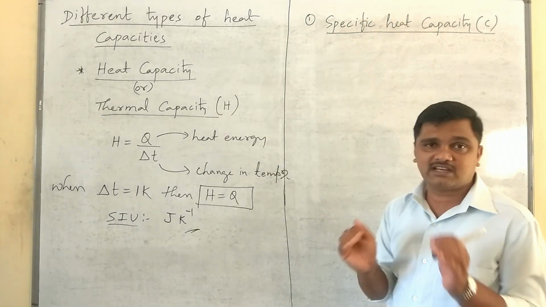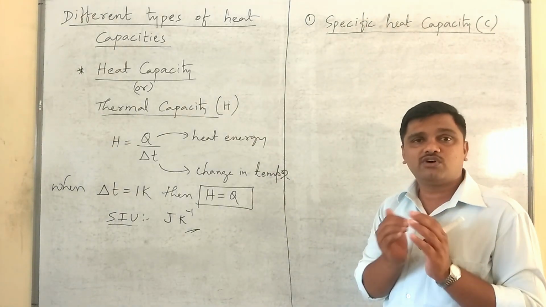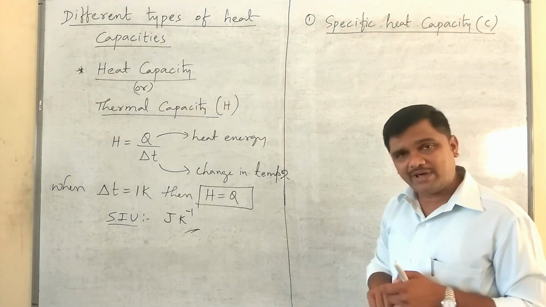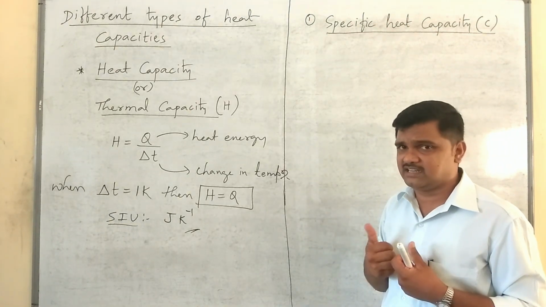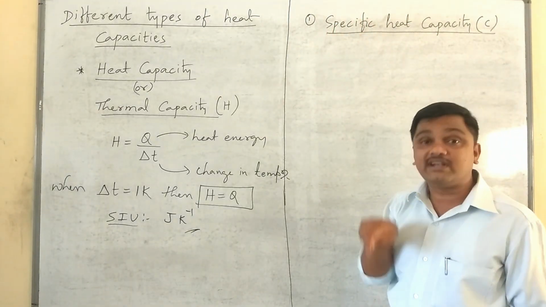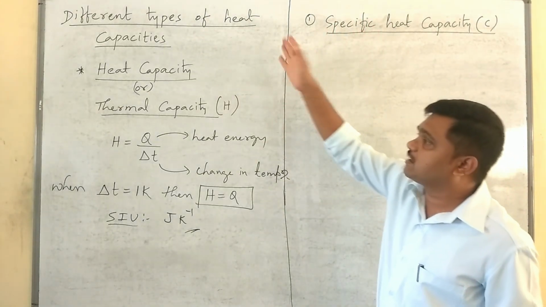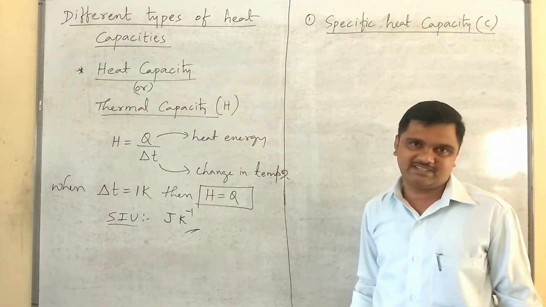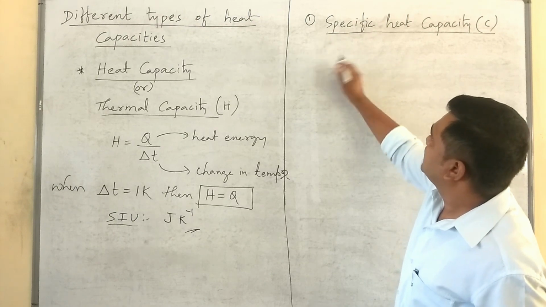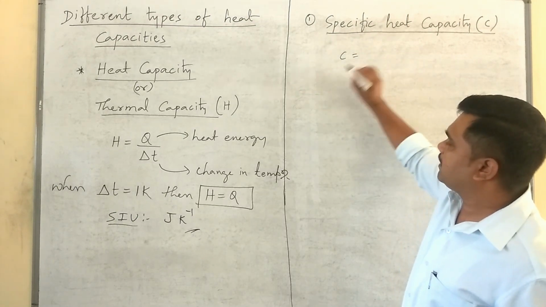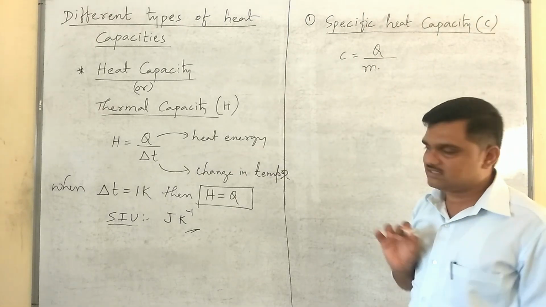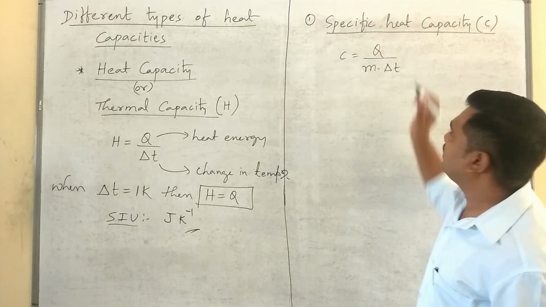Here we have to consider the mass of the body, so we usually take the mass of the body as 1 kg, or unit mass. When the mass of the body becomes unity, then the specific heat capacity becomes the heat capacity. Therefore, it can be defined like this: small c is given by the same Q, but I include mass into delta T.